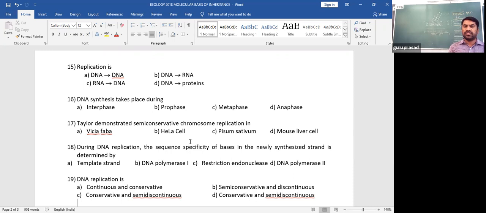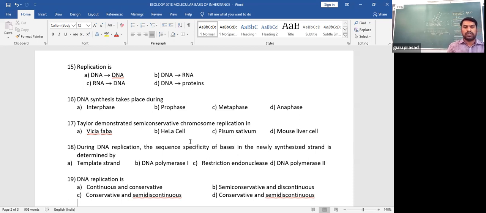HeLa cells are cancer cells taken from an African woman who died of cancer, named after the patient, Henrietta Lacks. That is HeLa cells. From that patient, the cells were taken and extensively studied in cancer studies. Pisum sativum, the pea plant, was used for Mendel's experiments, and mouse liver cells may be used for various experimentations.